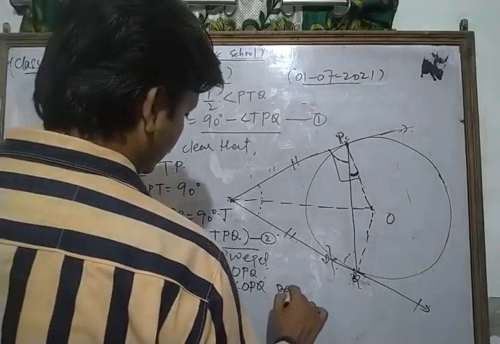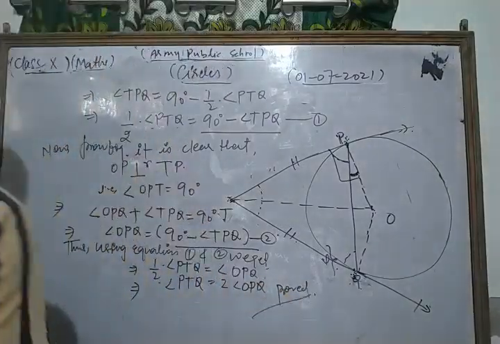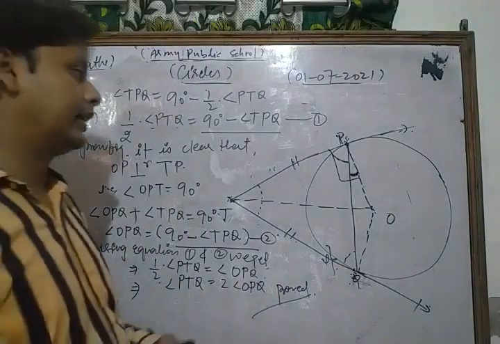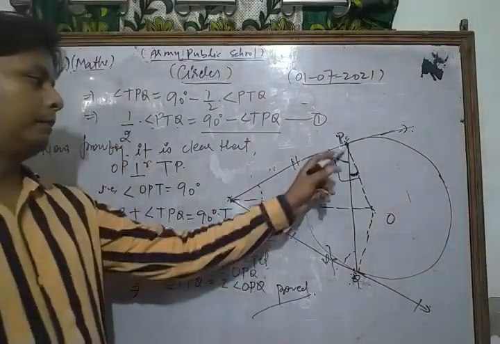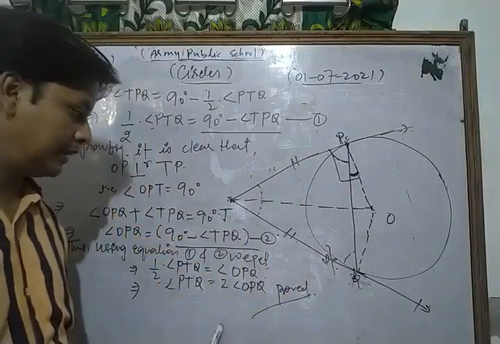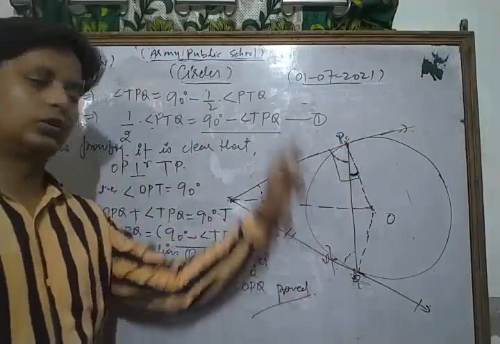Hence proved. The angle PTQ is the same as 2 times angle OPQ.